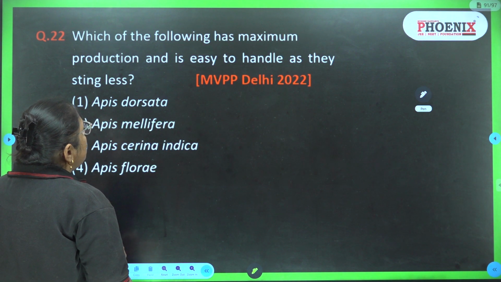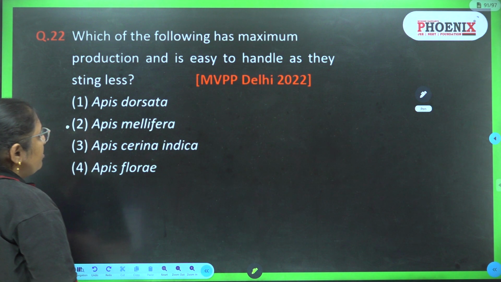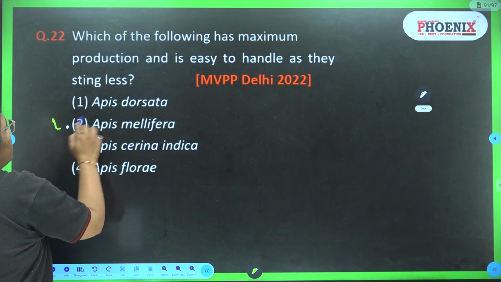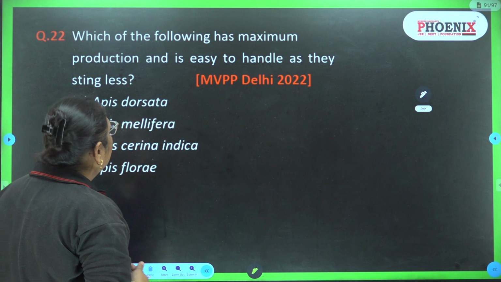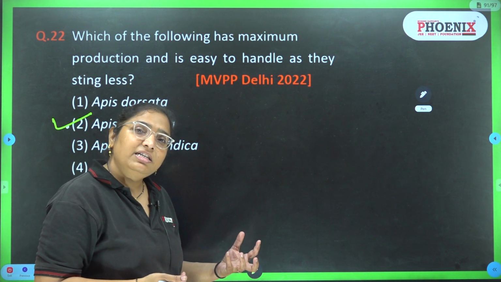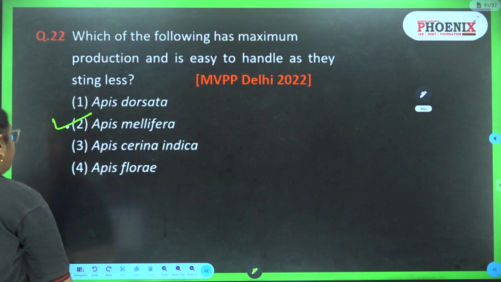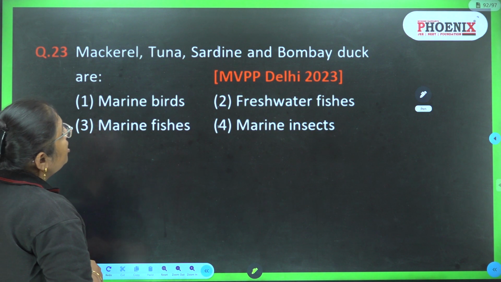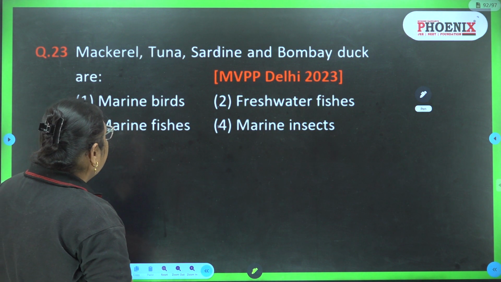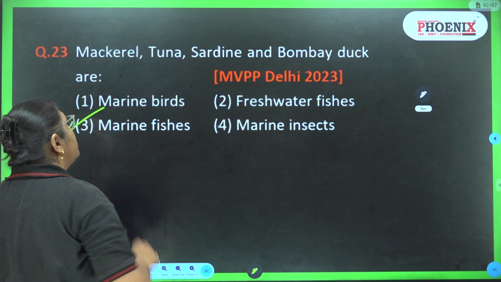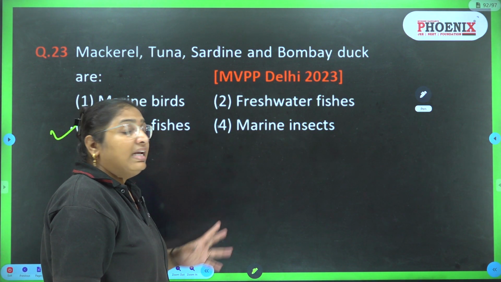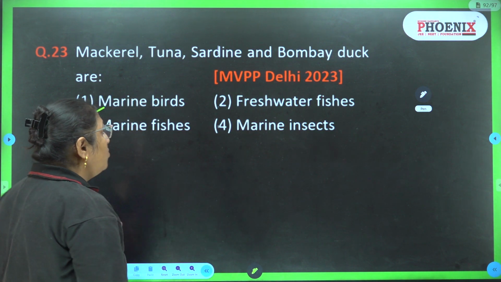Apis dorsata, Apis mellifera, Apis cerana indica and Apis florea. So the correct answer is Apis mellifera. They are small in size and easy to handle. Question 23. Mackerel, tuna, sardine and Bombay duck are examples of marine fishes of highly economic importance.